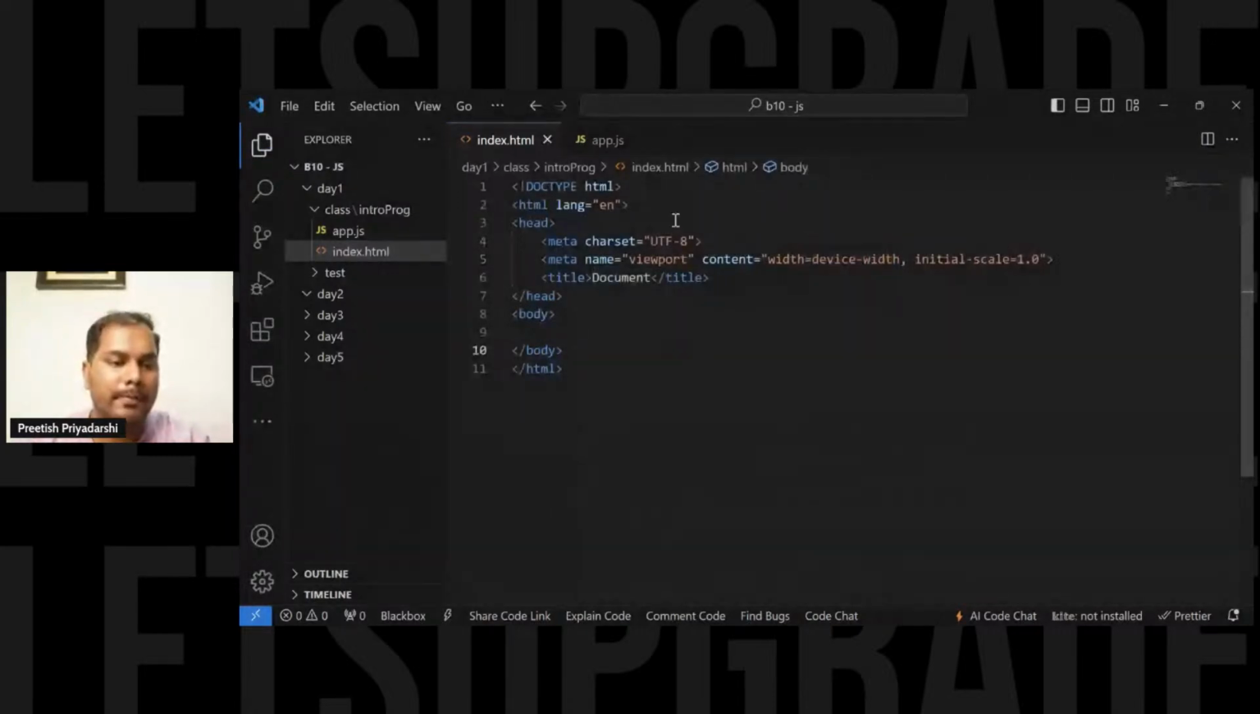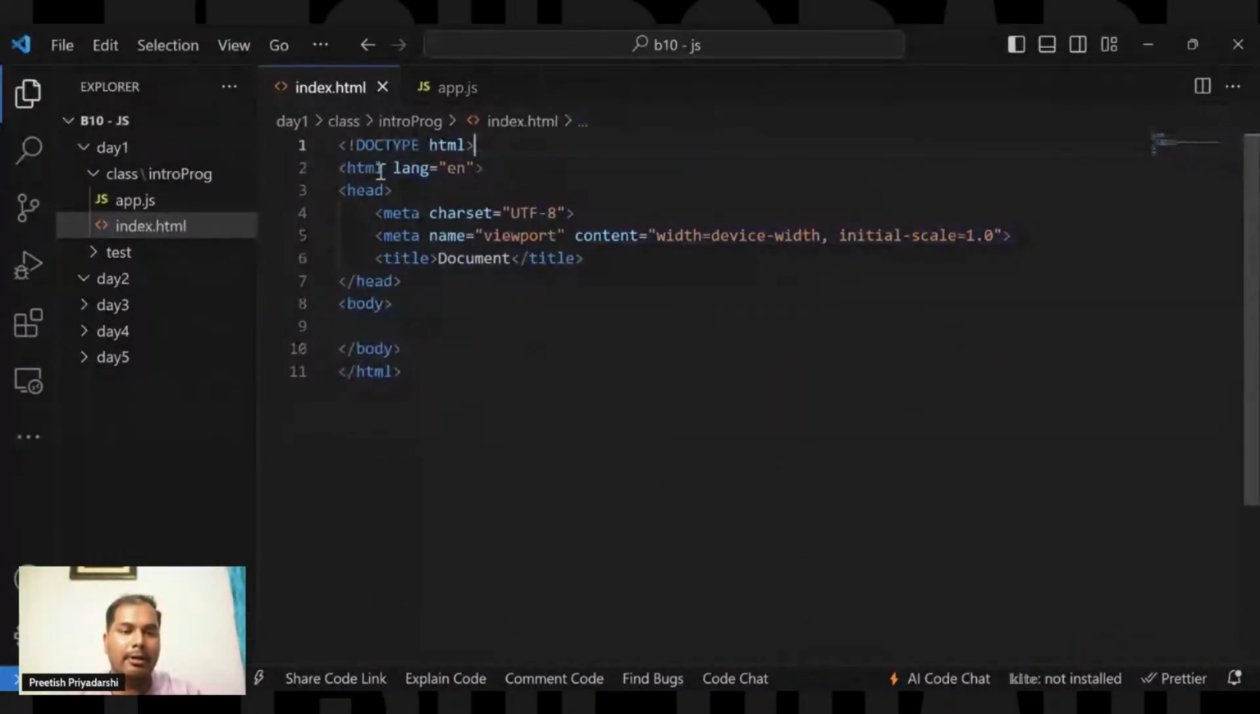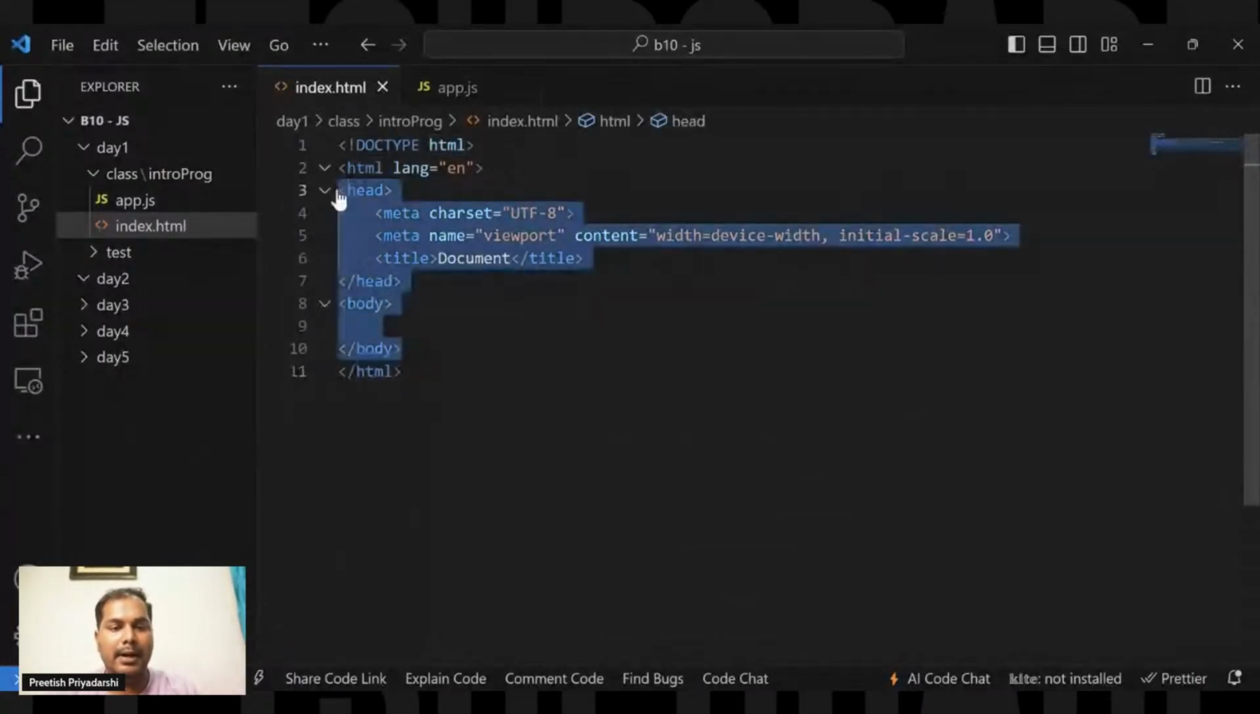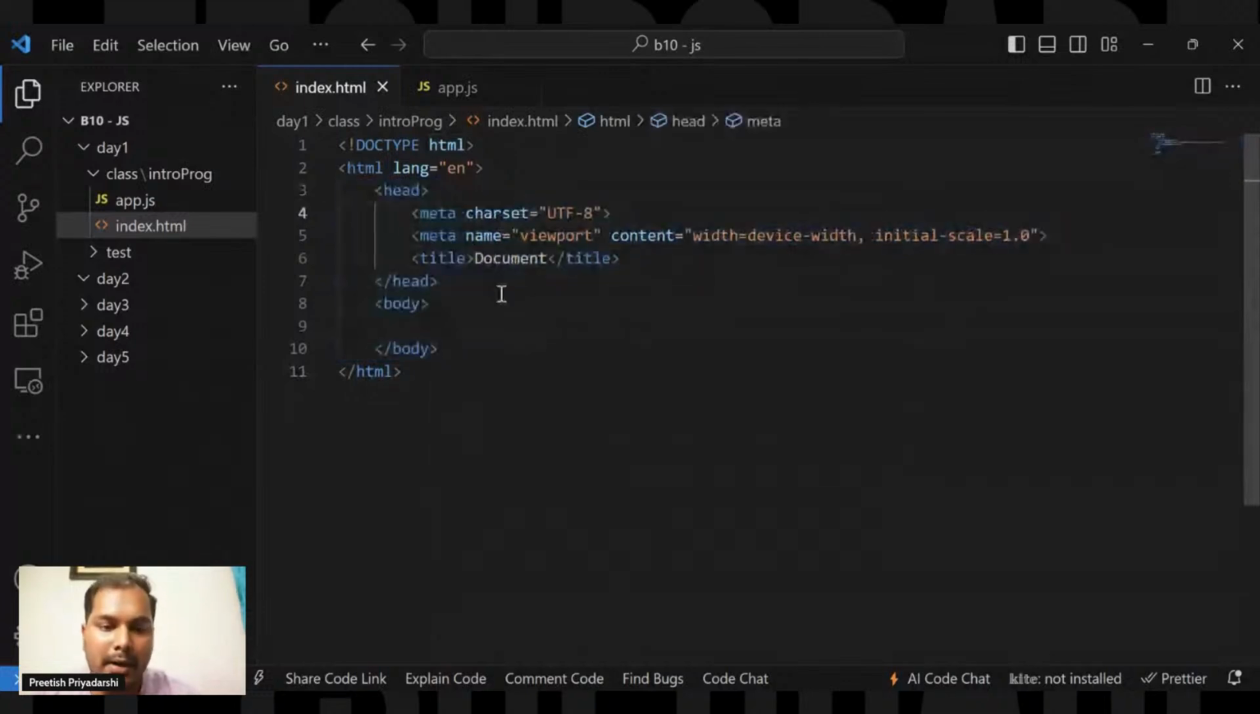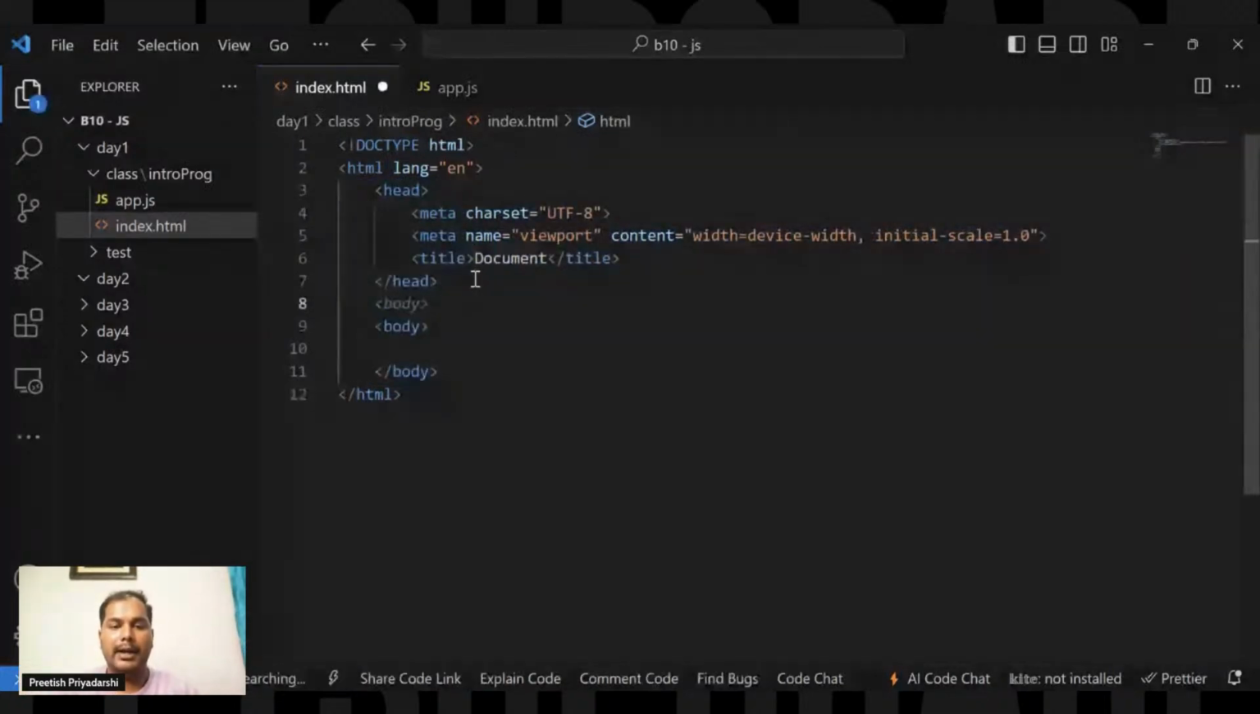I hope you guys are clear with the HTML part. So this is the document type HTML. This is the opening tag of HTML, and the closing tag of HTML, and inside the HTML we have two things: the head part and the body part. The head part contains the meta information, title, and all that stuff.